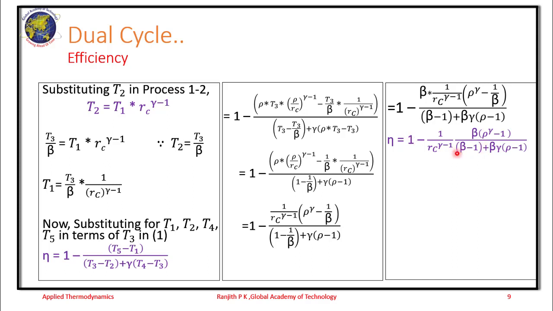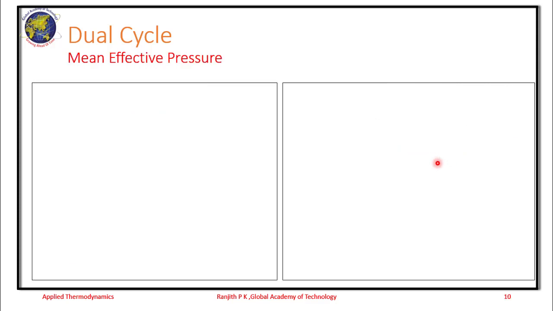If you see, 1 minus 1 by Rc power gamma minus 1 is the expression for the efficiency of the Otto cycle, into beta into rho power gamma minus 1 divided by beta minus 1 plus beta into gamma into rho minus 1. You can actually rearrange this and remember in terms of compression ratio, in terms of efficiency for the Otto cycle, diesel cycle, and thus the dual cycle. So this is the expression for the efficiency of the dual cycle.